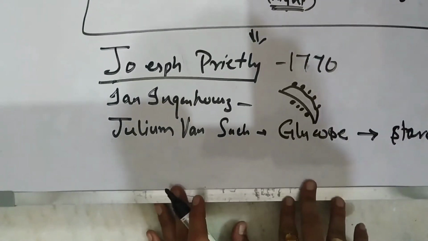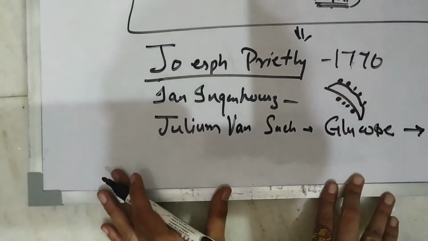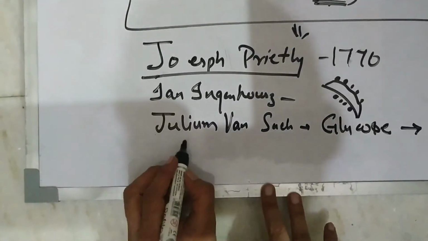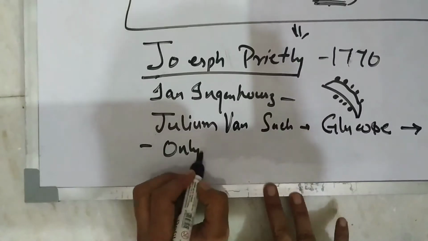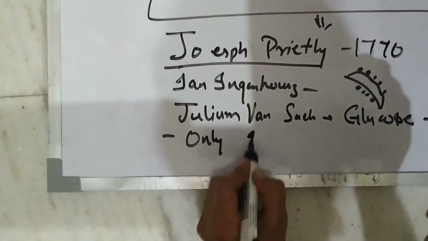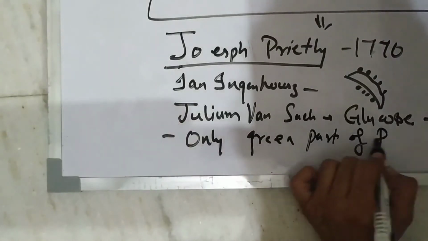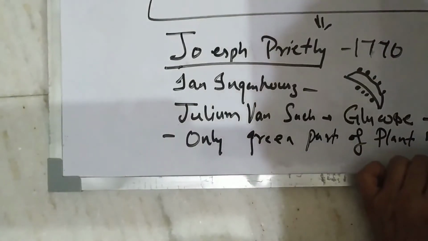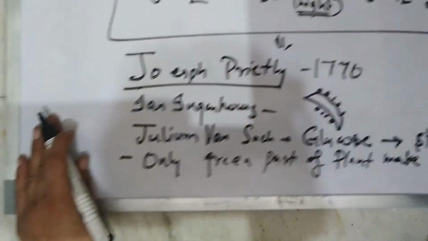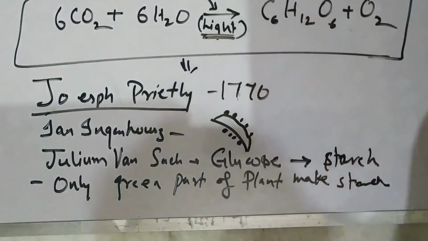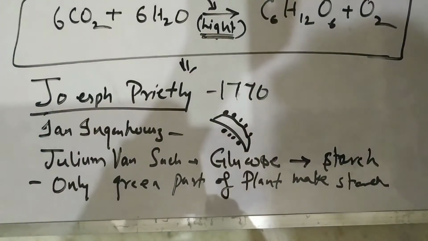He also found that only the green part of the plant makes starch. Is it clear? So this is about the historical background.